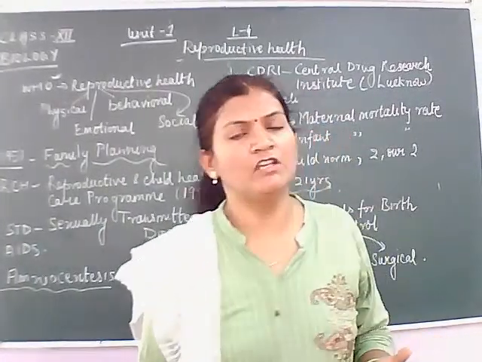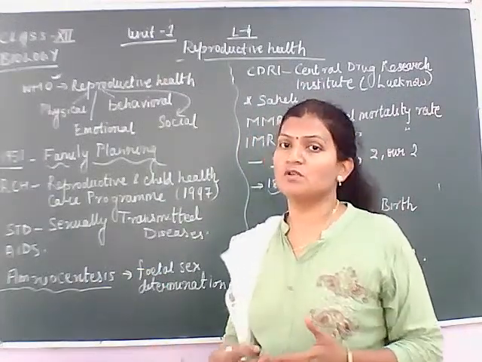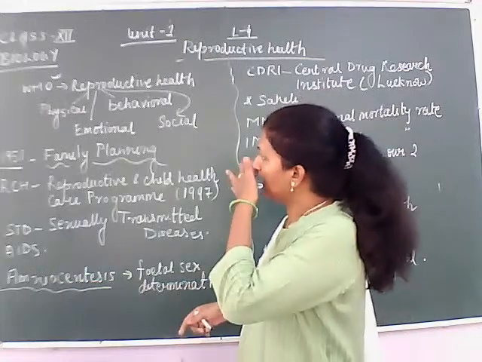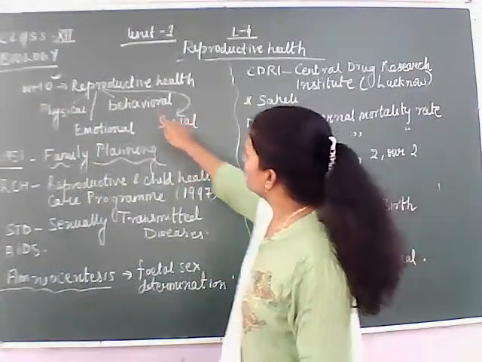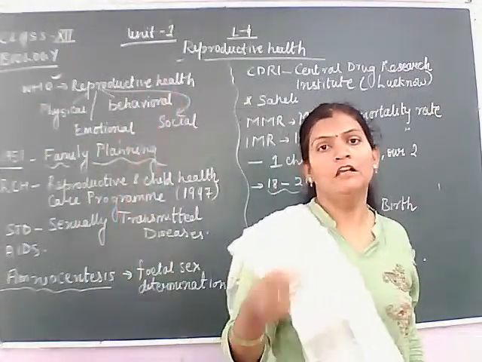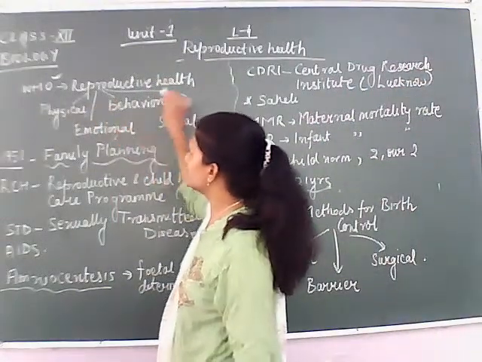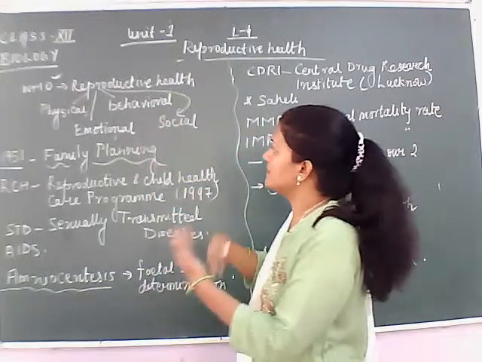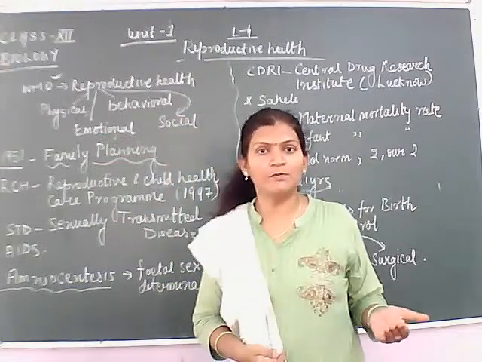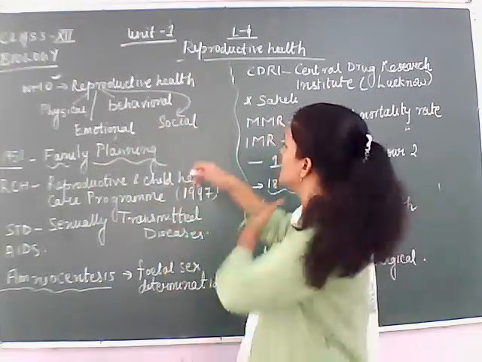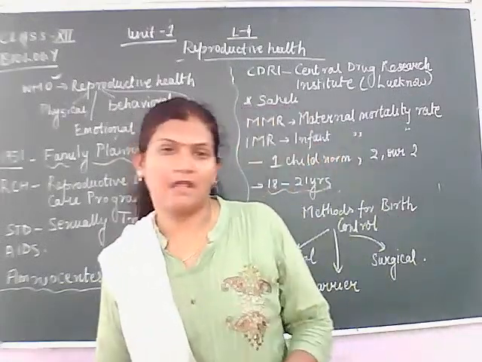There are many definitions of reproductive health, but the definition given by WHO is that reproductive health is the state of being healthy: a person is physically and mentally healthy, and the behavior of the person in society is very nice, and the person behaves in a nice way in the social background also.